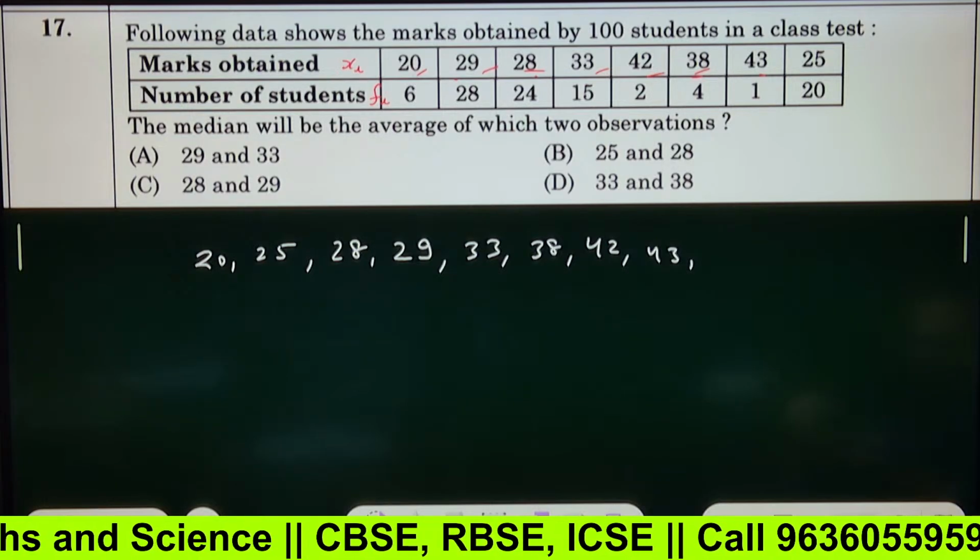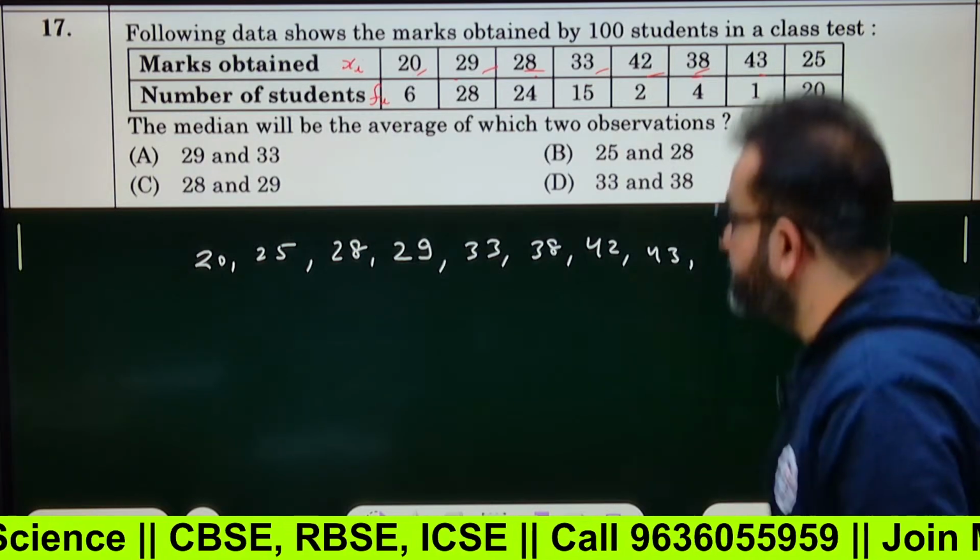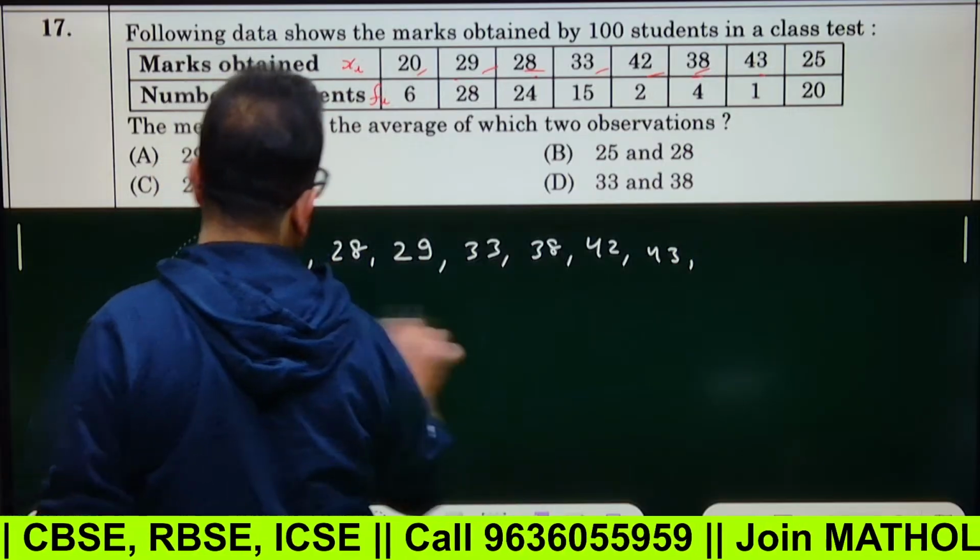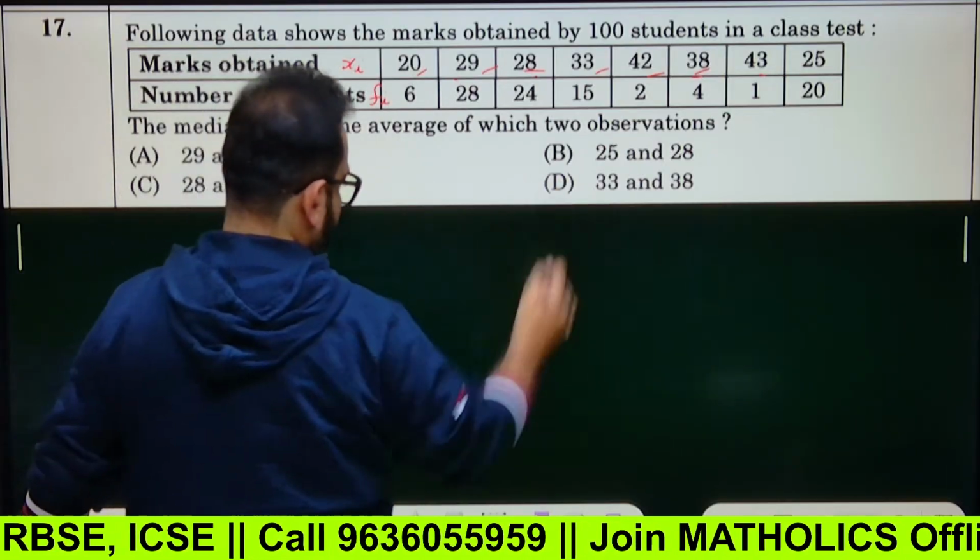I'm glad at least you are able to do this. You must make the table like this, at least in this vertical order.